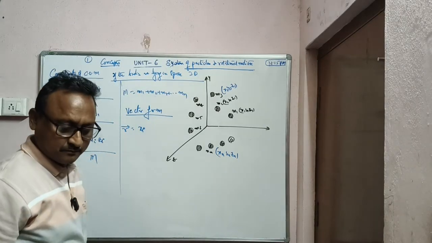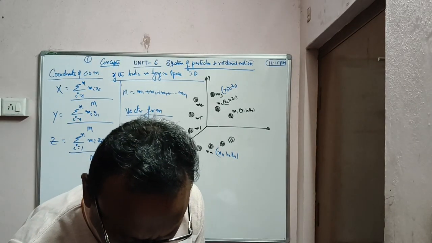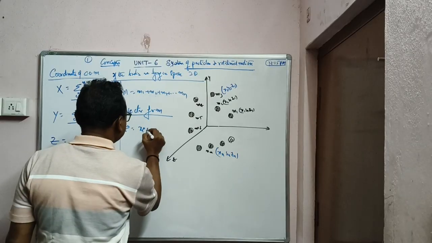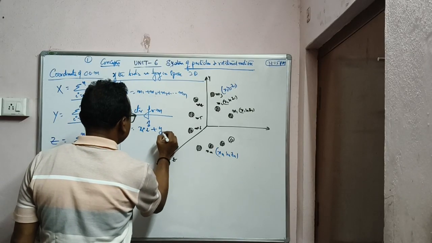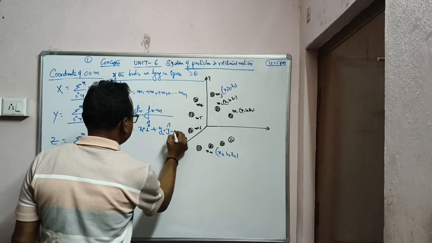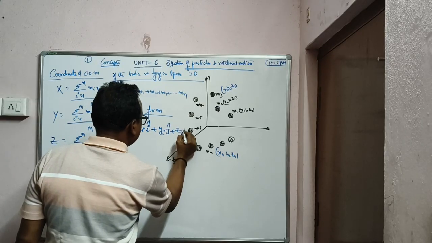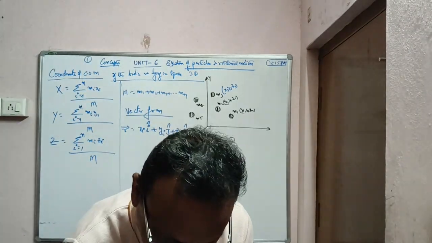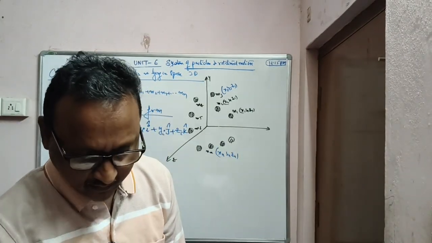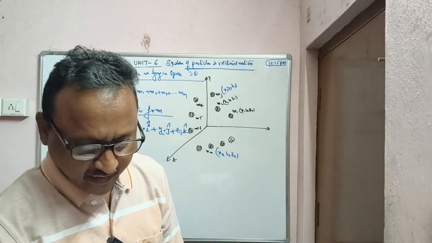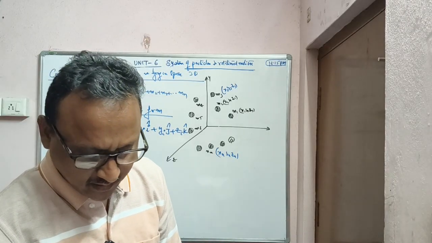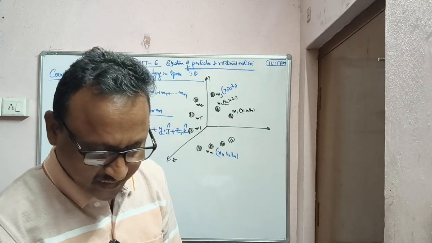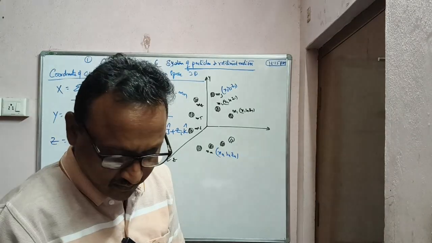The x coordinate x_i, y_i, in the x, y and z directions. If you want the position vector r, you can calculate that also in that fashion. r_i equals x_i into i cap plus y_i into j cap plus z_i into k cap.